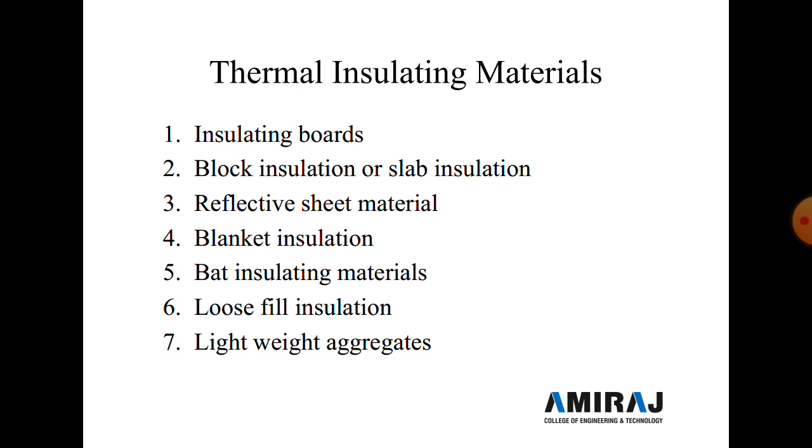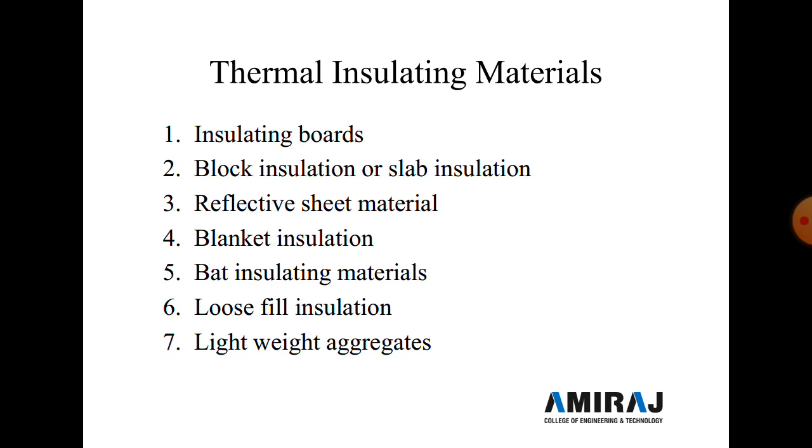These types of material are quite the same as blanket insulation. And these materials are smaller in size and greater in thickness. And it can be spread over a wall and ceiling surface like blanket insulation.